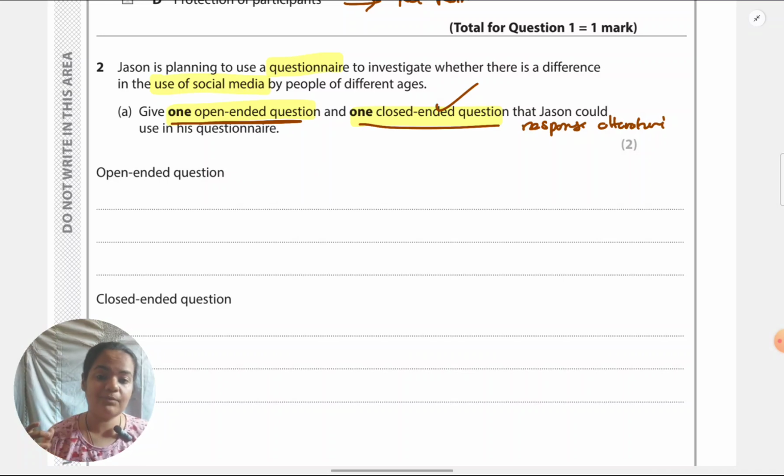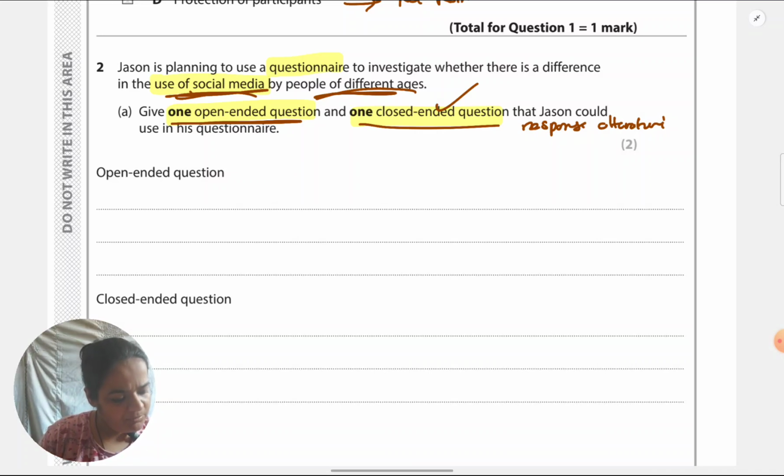I know some of you might feel that that is very obvious, but actually students make these mistakes. There is no mention of social media in their question, and it also has to do with people of different ages answering. So if you can incorporate that also into the question, that's the best thing. But at a minimum, just make sure that you're talking about social media at least.